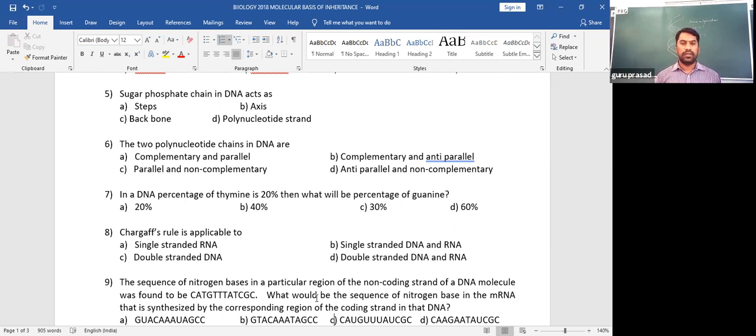Let us have a look. In a DNA, percentage of thymine is 20%. So they have given the percentage of thymine. What will be the percentage of guanine? Thymine is a pyrimidine, guanine is a purine. Now there is no bonding between thymine and guanine. So you have to analyze the question and make it very clear.